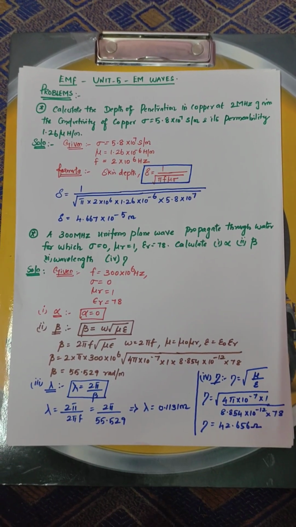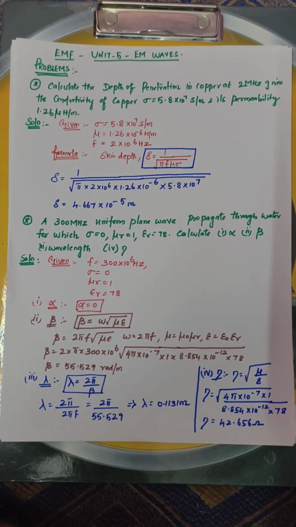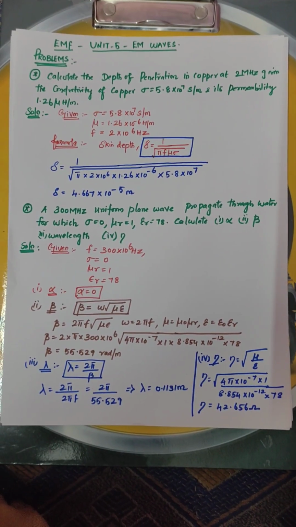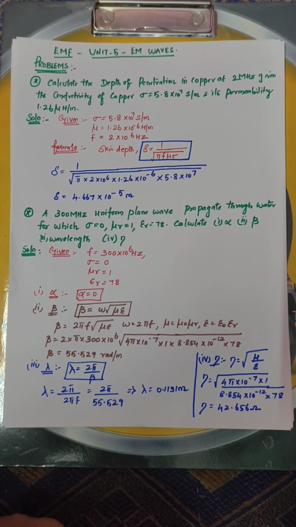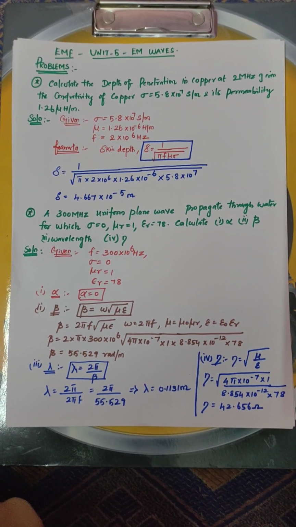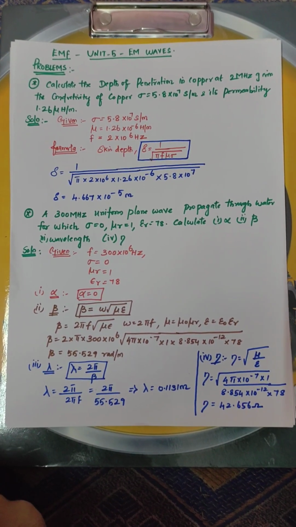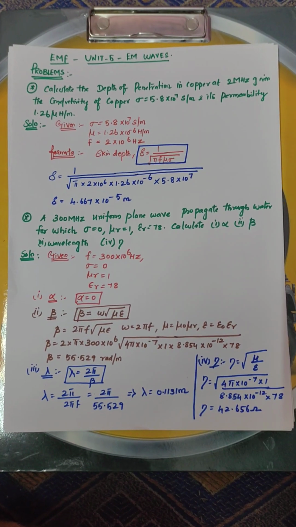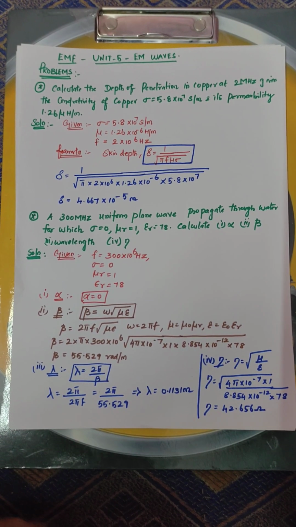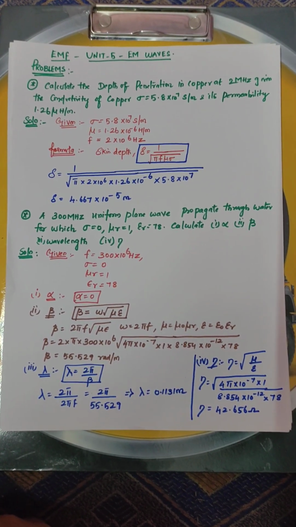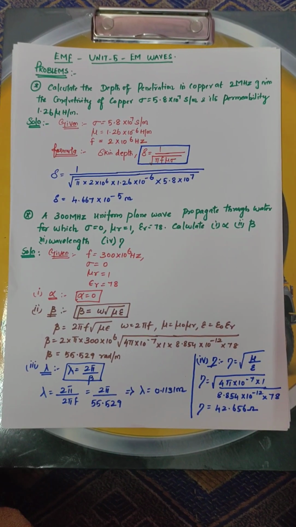We have the derivation of uniform plane waves in dielectric media, uniform plane waves in conducting media, as well as the normal incident wave, reflected wave, transmitted wave in the dielectric media, and normal incident wave, reflected wave, transmitted wave in the conducting media. Then we have the polarized waves: elliptical, circular as well as linear. So we have more topics, more derivations, more concepts in electromagnetic waves, and also, very important from the exam point of view, is problems.